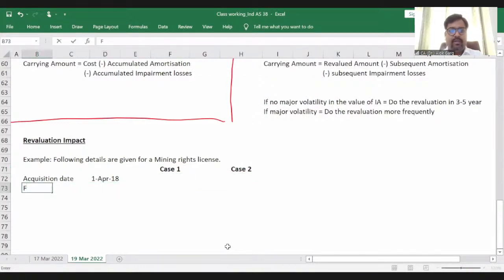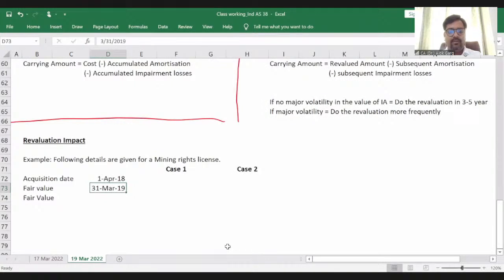Then fair value on 31st March 19, 31st March 20.